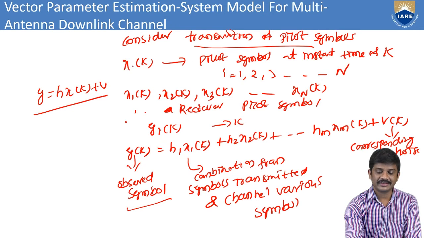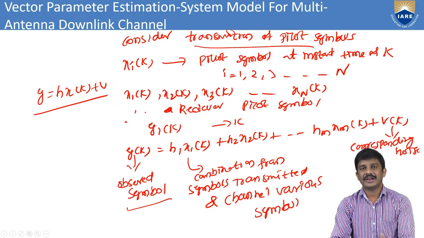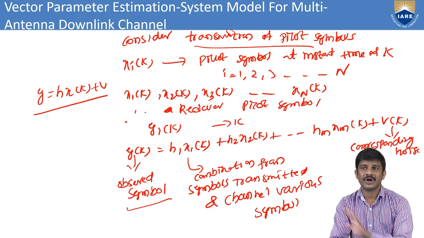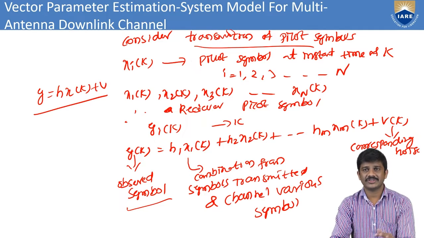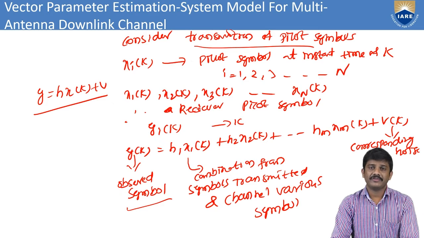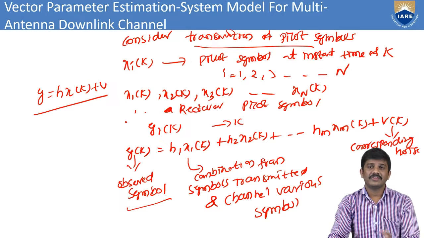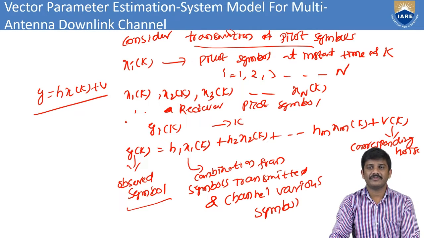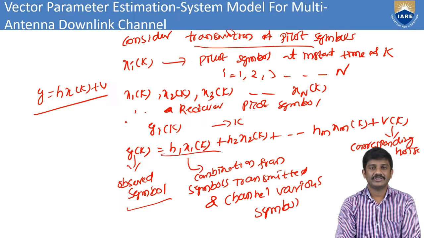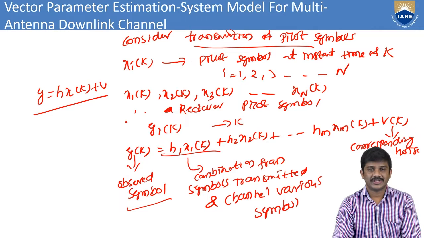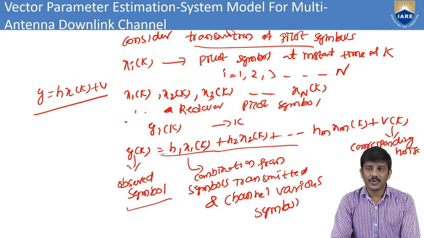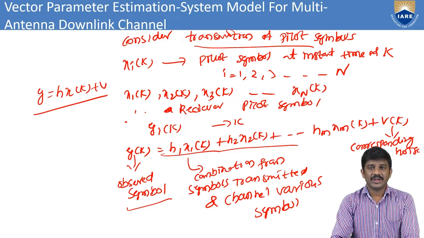I can write x i of k, where there is a pilot symbol here, i equal to 1, 2, 3, and so on, the number of samples that I consider. Then on the receiver section, I consider y i of k, where k is the instant of time, and i equal to 1, 2, 3, and so on. Then we have the observation model y of k equal to h1 x1 of k plus h2 x2 of k plus so on up to hm xm of k plus v of k.